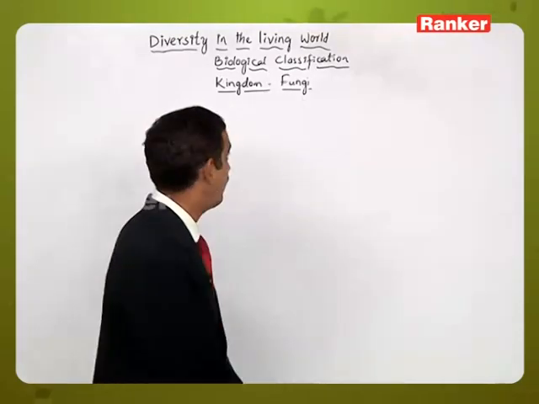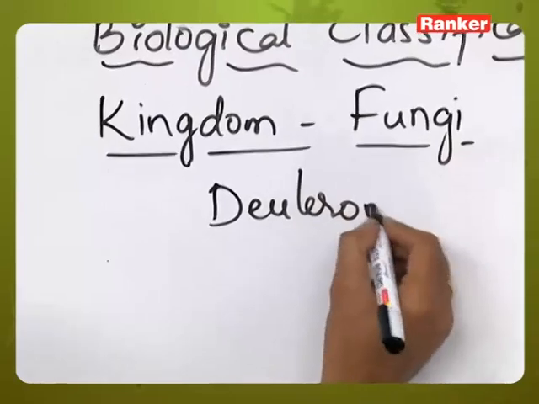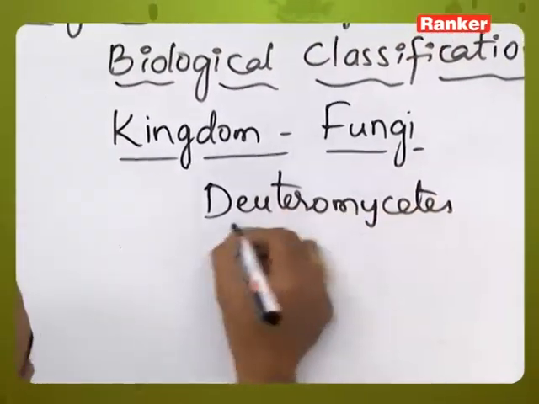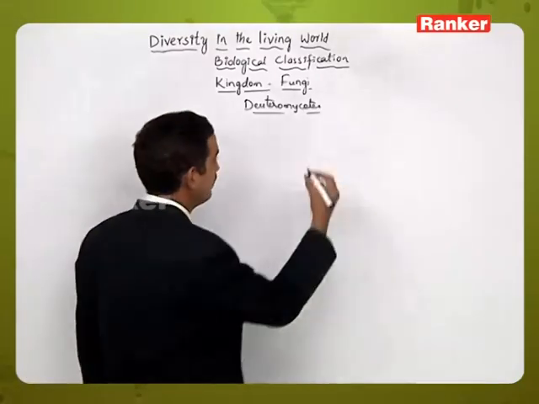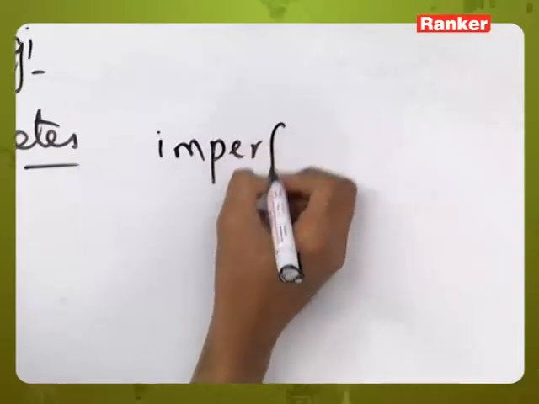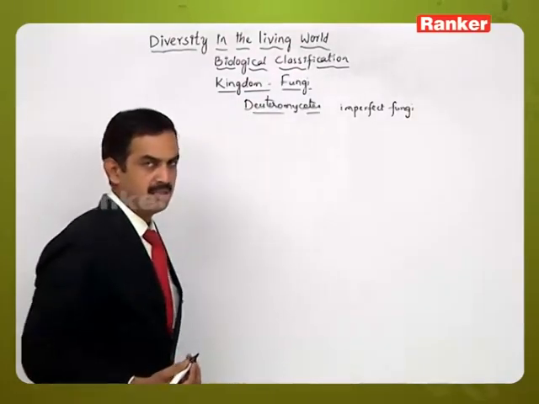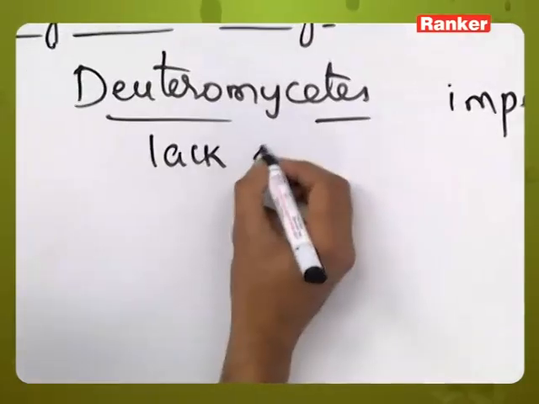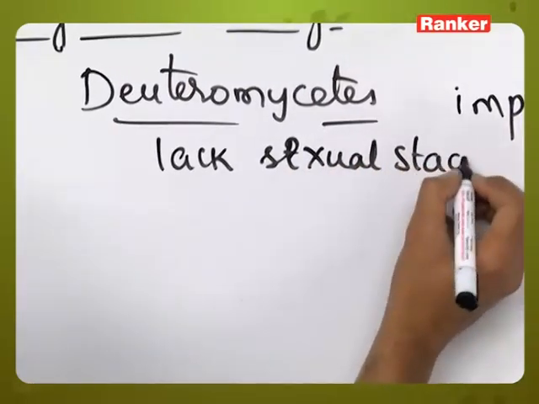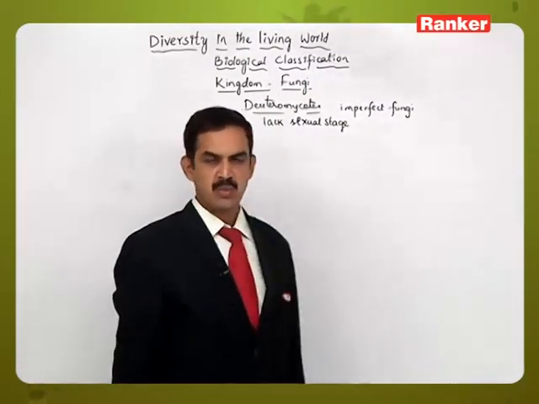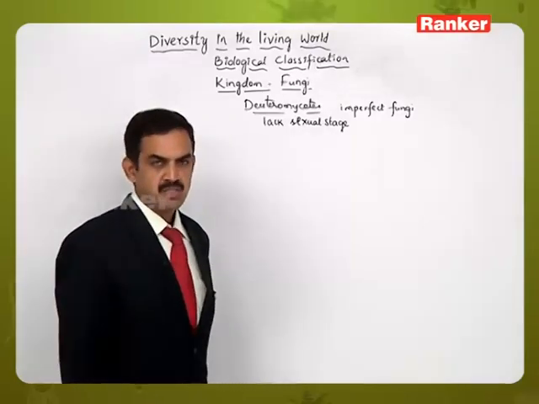The last group of the fungal kingdom are Deuteromycetes. So Deuteromycetes members are called fungi imperfecti or imperfect fungi. These are so called imperfect because they lack the sexual stage. They are represented only by the asexual stage, and this is the only group where sexual reproduction is absent.